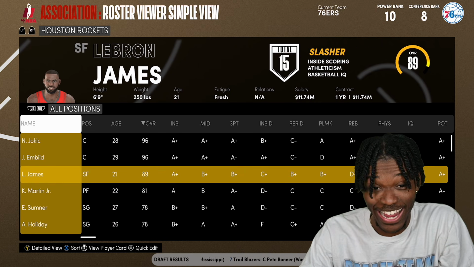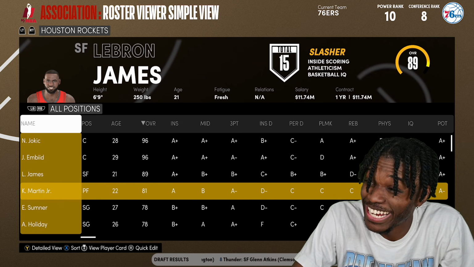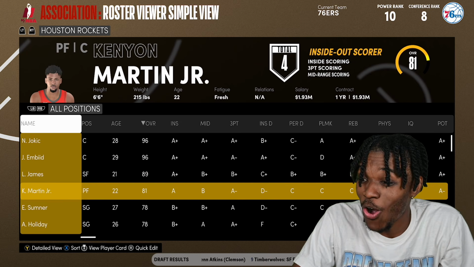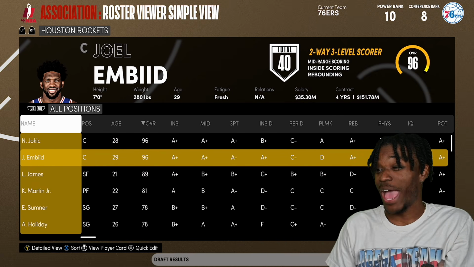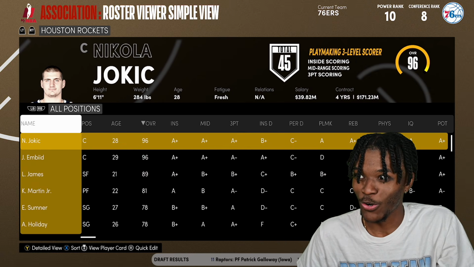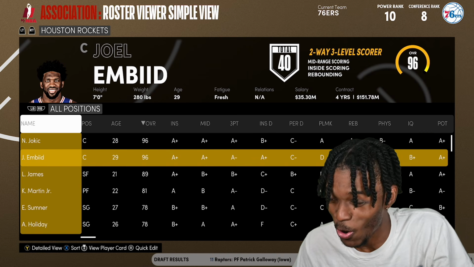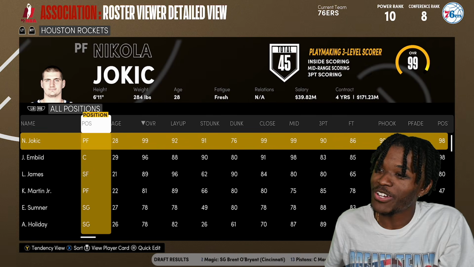LeBron is still on his rookie contract. John Wall's money is gone. They let Kevin Porter Jr. walk. And they have money for 2 max players, and they're like, yes, let's get both of the centers. We need to guard Wilt. We need to guard Bill Russell. We need to guard Kareem Abdul-Jabbar. There you go. How about that?